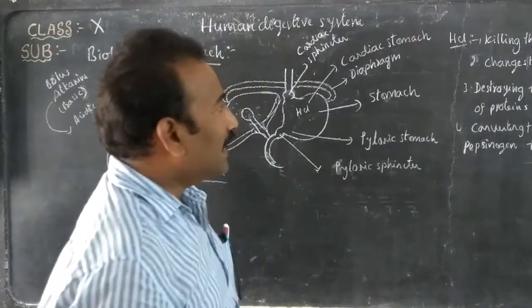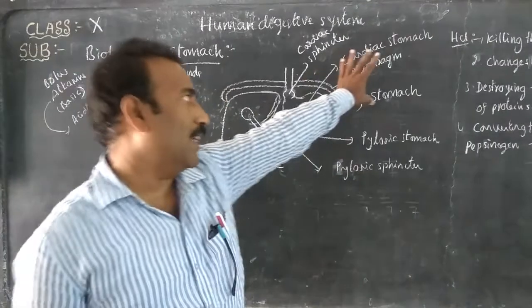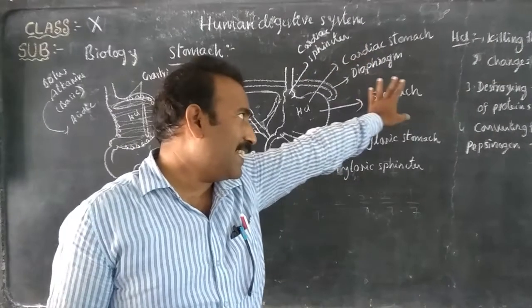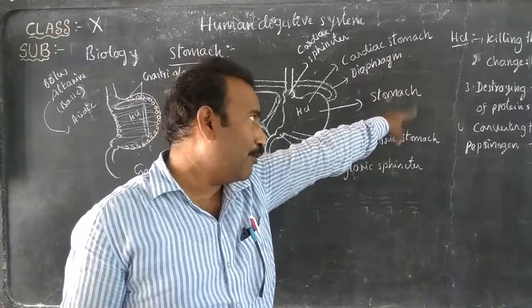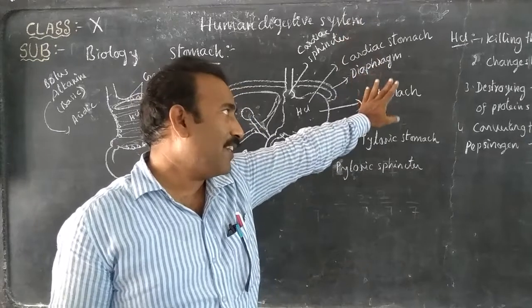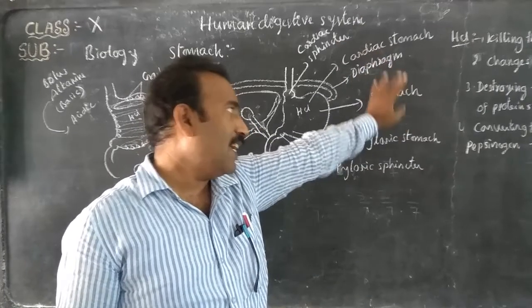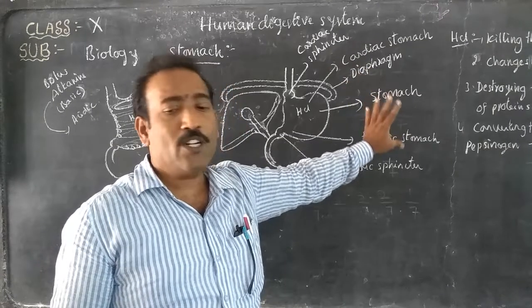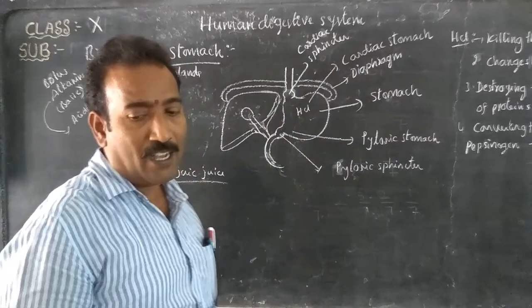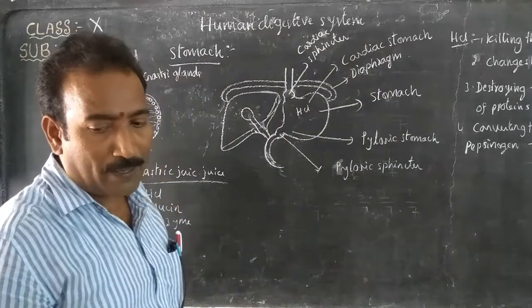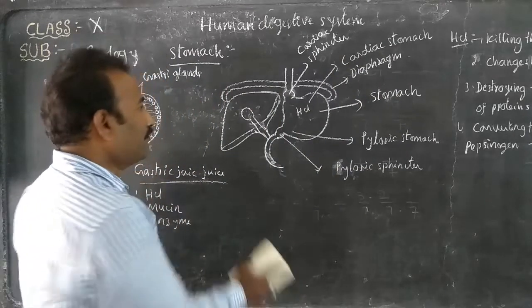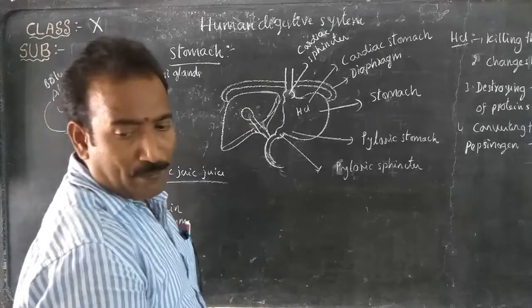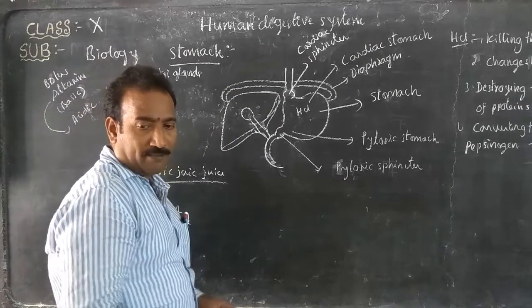These are the functions of hydrochloric acid. The first one is killing the bacteria. The second one is that it changes the chemical nature of the food. The third one is that it destroys the structure of proteins. And the fourth one is that it changes the pepsinogen into pepsin.